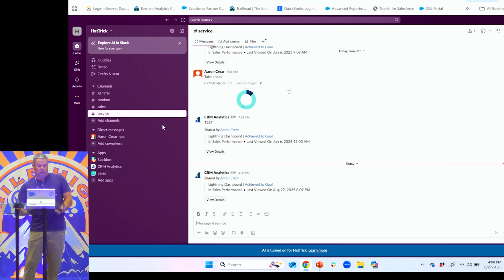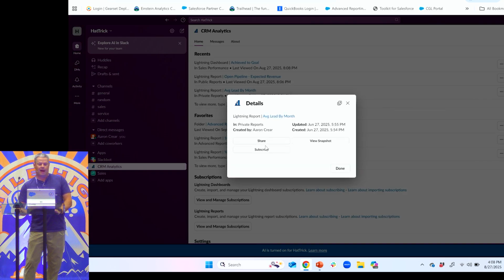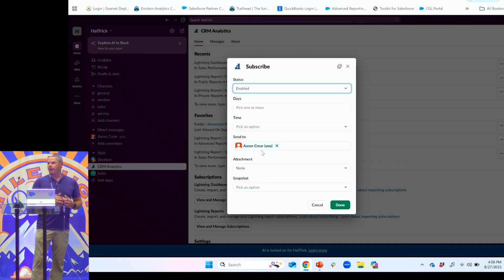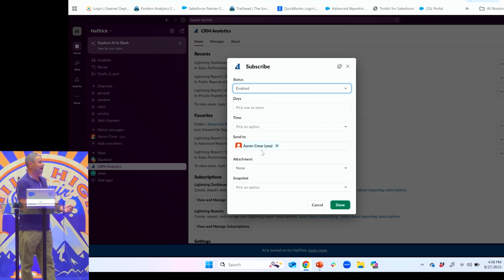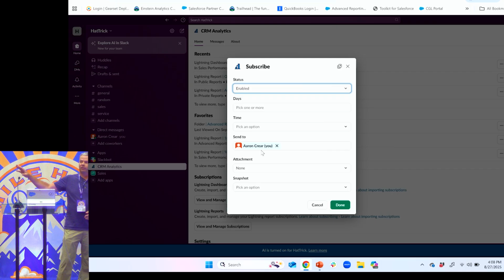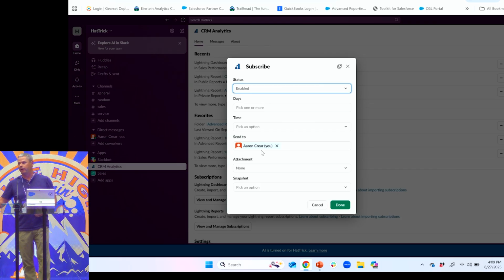Okay. Now, one of the other cool things we can do is, from View Details, I can subscribe. So we can subscribe to reports and dashboards in Slack, just like we can inside of Salesforce. So instead of them being emailed to you, you're going to get them via Slack. And the good part about this is you can have 7 report and dashboard subscriptions in Slack. That is on top of what your limit is for your regular email subscription report in Salesforce. So you're basically getting extra. It'll bypass that limit a little bit.